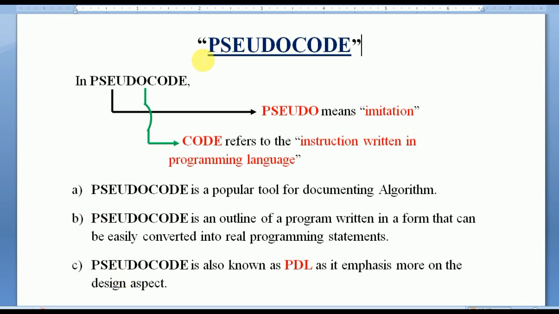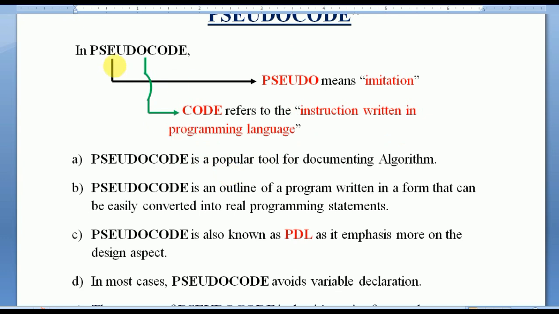So what actually is pseudocode? In pseudocode, pseudo means imitation and code means instruction written in a programming language. So what type of programming language? C, Fortran, Pascal or any other programming language. So pseudo means imitation and code means instruction written in any programming language like C, Pascal, Fortran.